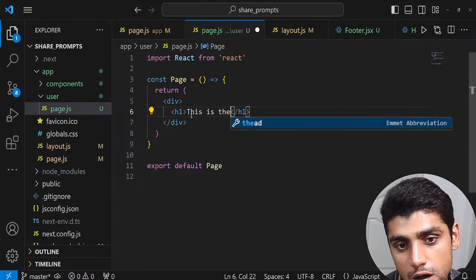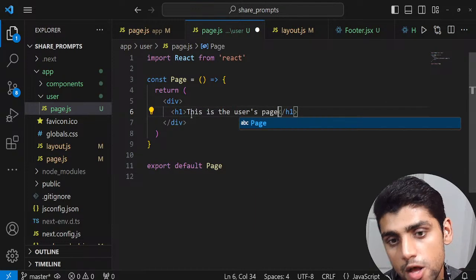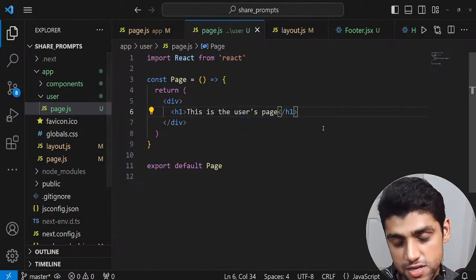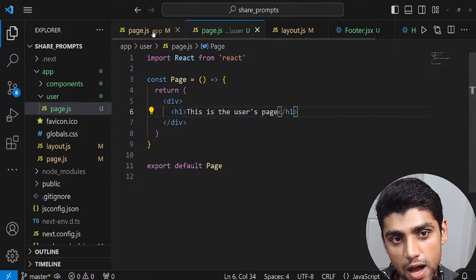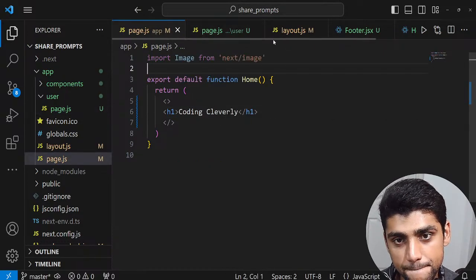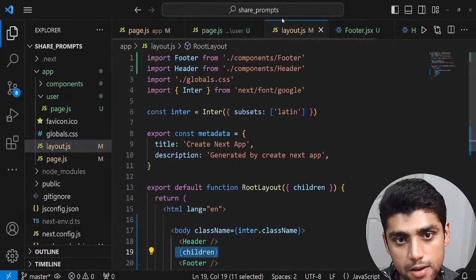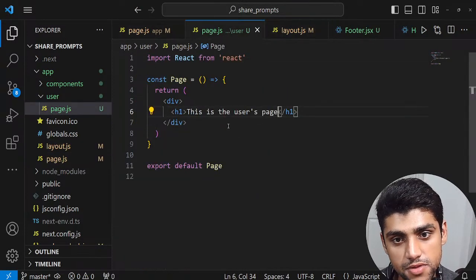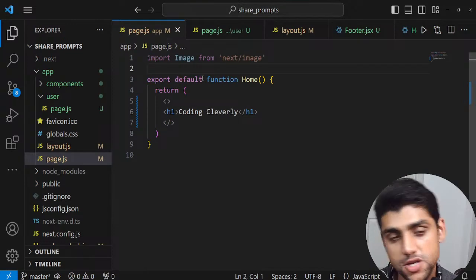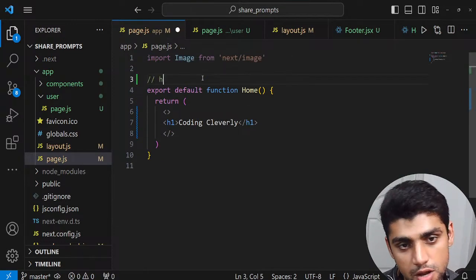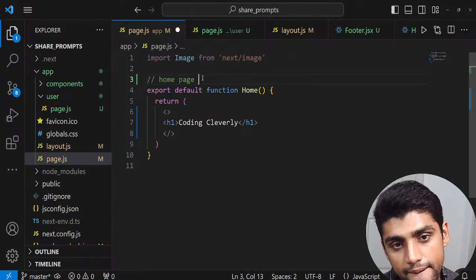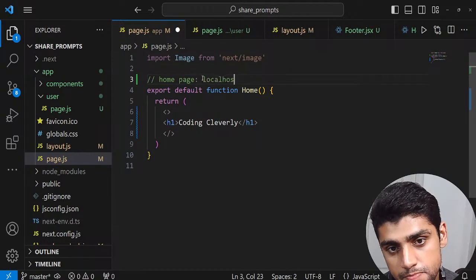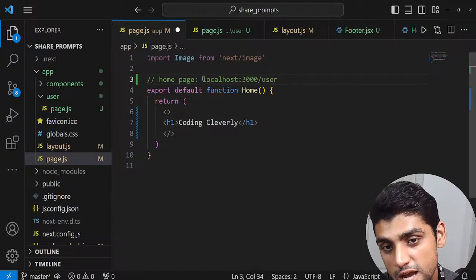This is the users page. We were back in the home page. Now this is the users page. Now this is a route. I want to go now from, if I go to the page.js. Now this is our, wait a minute. This is our home page. Let me just write in comments. So home page, the same localhost, port 3000. But I can't go to the /user. I want to go to the /user page.